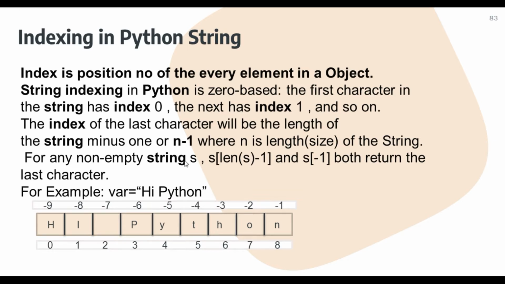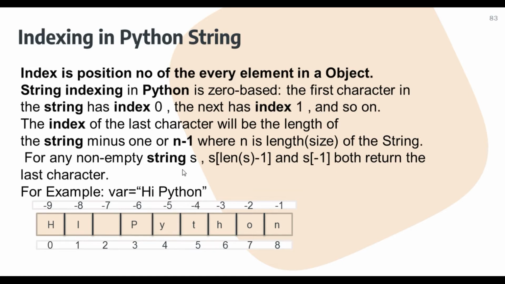So you can see the example, student. Here string indexing in Python is 0 based indexing, okay. It will always start from 0, and the first character of a string has index 0, the next one 1, 2, 3 and so on, and the index of the last character will be the length of the string minus 1. It means to say n minus 1. If suppose the length of a string is 5, then this will be 5 minus 1, that means n minus 1, okay.